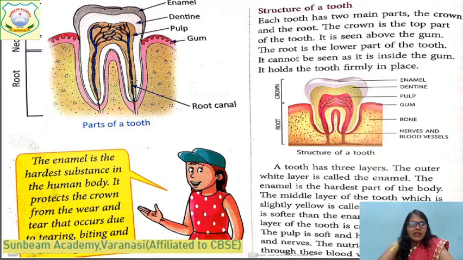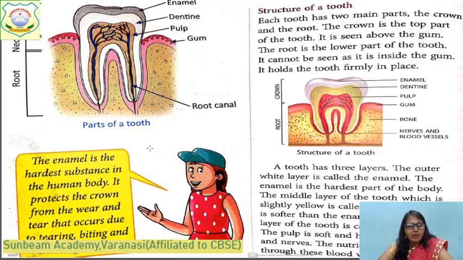This is another picture of the parts of a tooth. You can see this is the enamel, this is the dentine, and this is the pulp. The portion which is inside the tooth, inside the gum, is called the root canal. What is it called? Root canal, which joins the tooth to the gums. These are present inside the tooth.